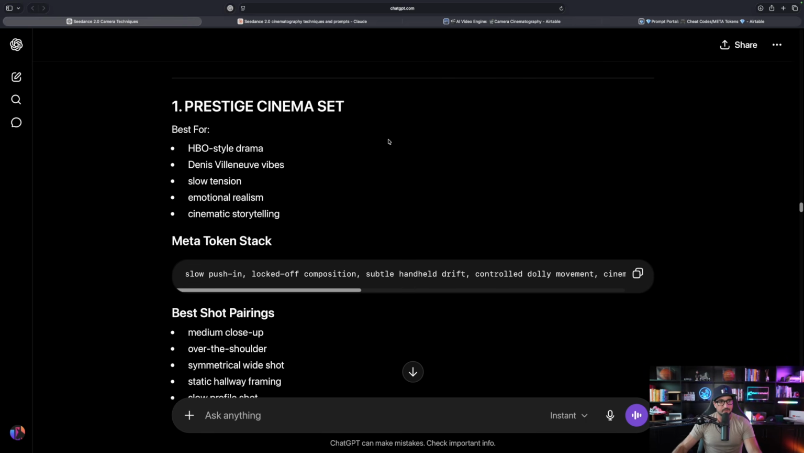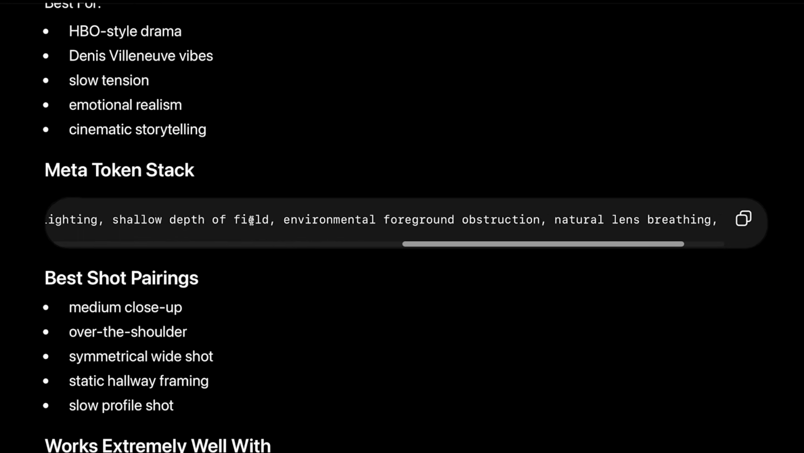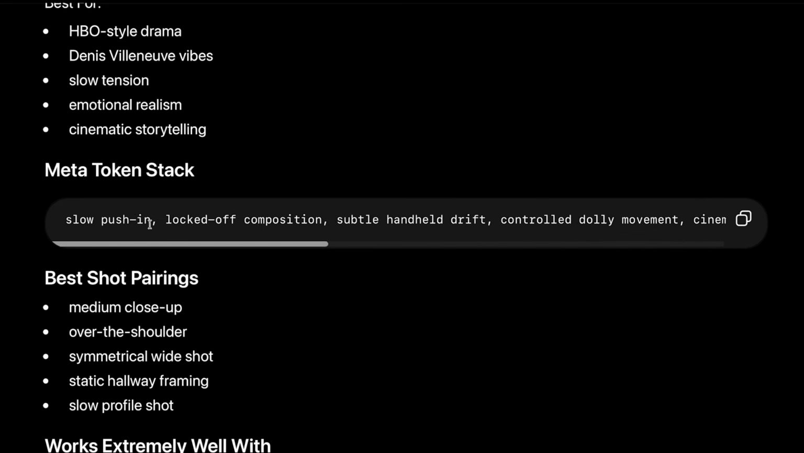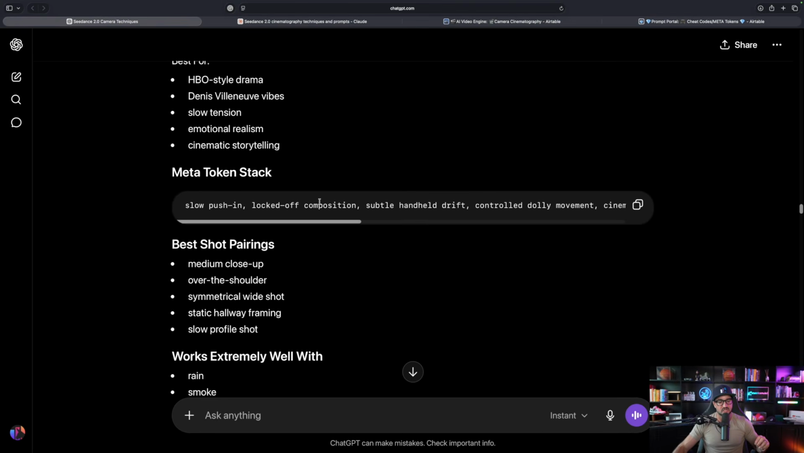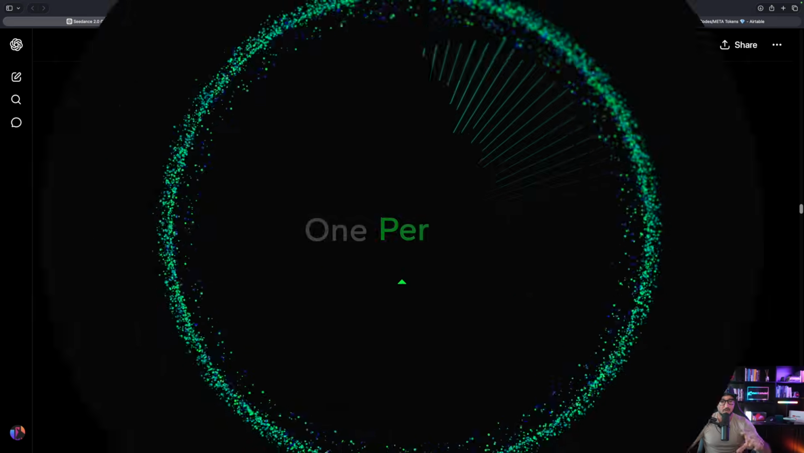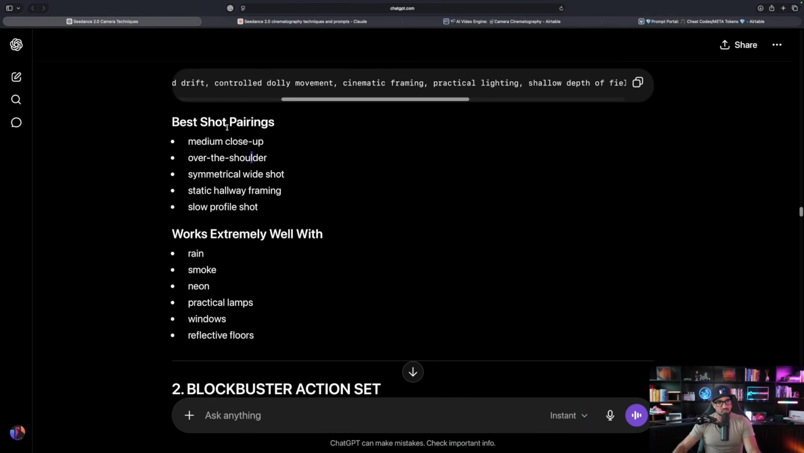So when we come down here, we're going to get the Prestige Cinematic Set. Okay, best for HBO style drama. Here's that full meta token stack. It's a long one, amazing. Now, if I look very carefully, again, we do want to make sure we only have one specific movement per shot. So if you have two, like slow push in and control dolly movement, I would recommend just removing one, because again, it's not going to look as good. Make sure you only have one camera movement per shot.